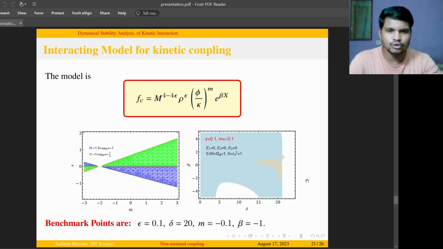So if we choose the model in such a way that it exhibits an accelerating solution, then we have an overlapping region. However, if we use epsilon and m such that they point into the phantom region, then the model yields a stable solution, but the sound speed becomes negative. So although it presents an accelerating solution in the background, it will give us instability at the perturbation level. Therefore, we are choosing the benchmark point in such a way that there is no instability at the background level as well as at the perturbation level.